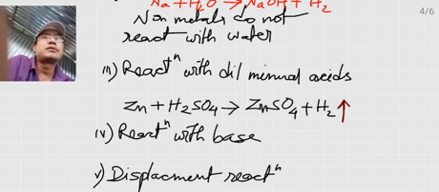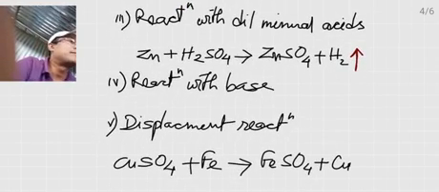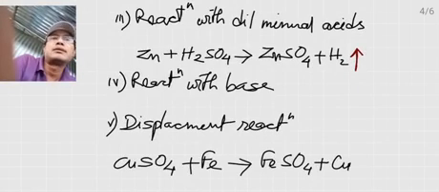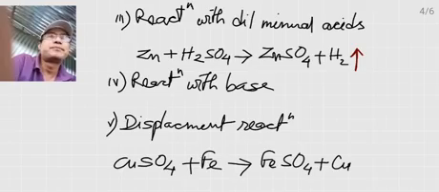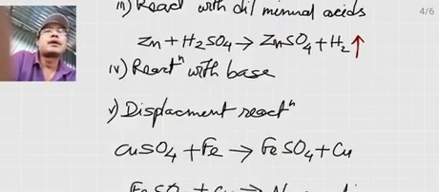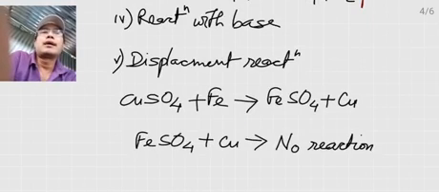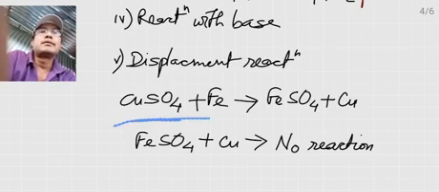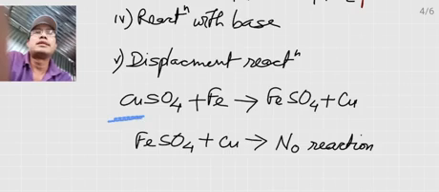After this, another reaction is the displacement reaction. It is the displacement reaction, that is, the replacing of one metal by another from their salt solution. Here, for example, copper sulfate, CuSO4, and the reaction of copper sulfate and iron. Here in this reaction, iron is more reactive than copper.